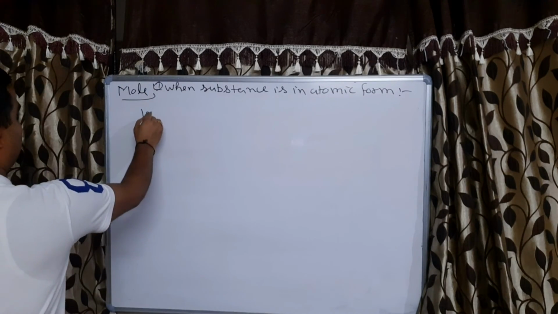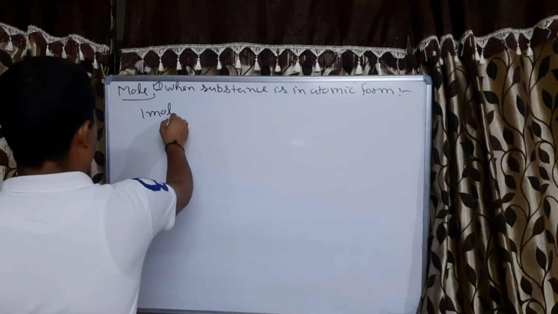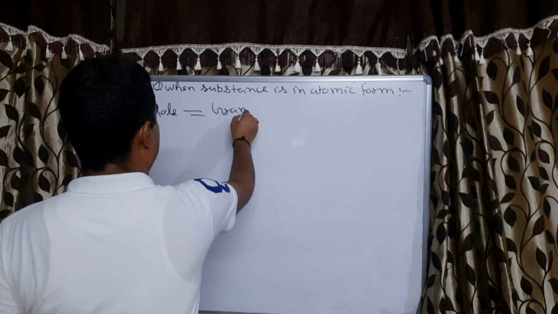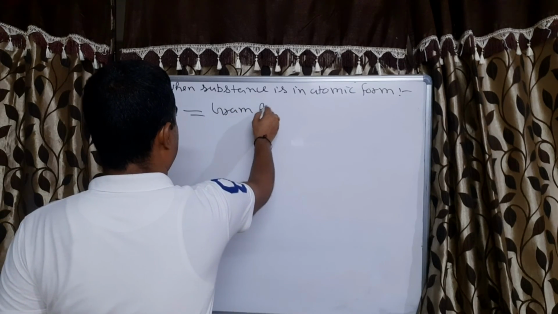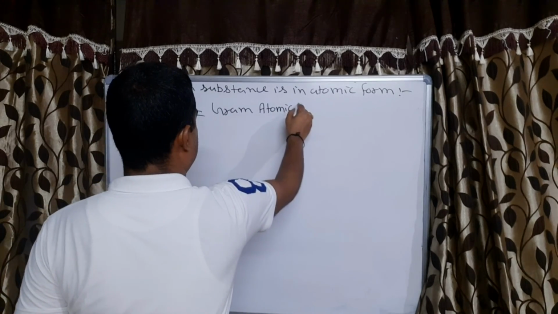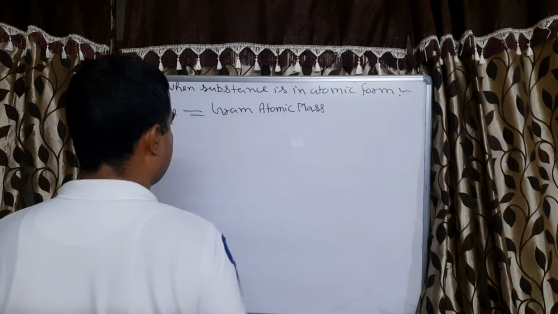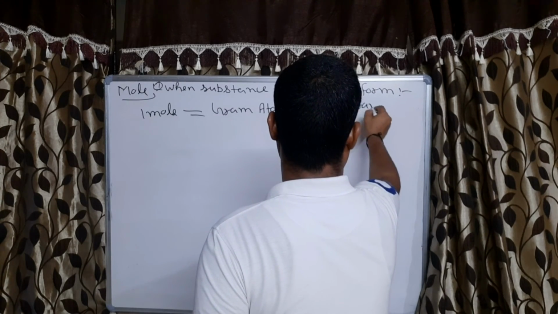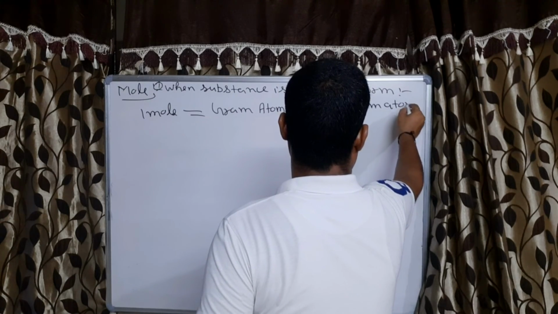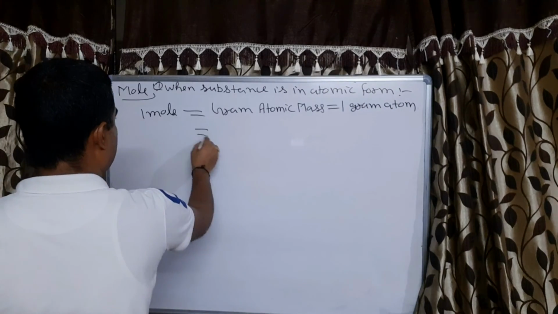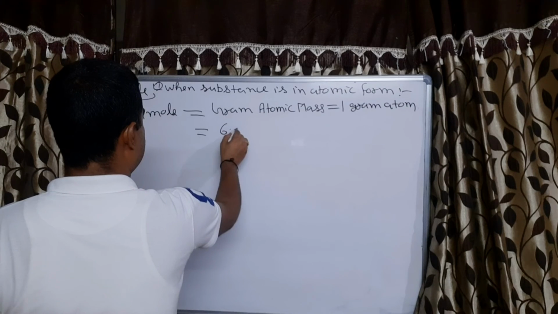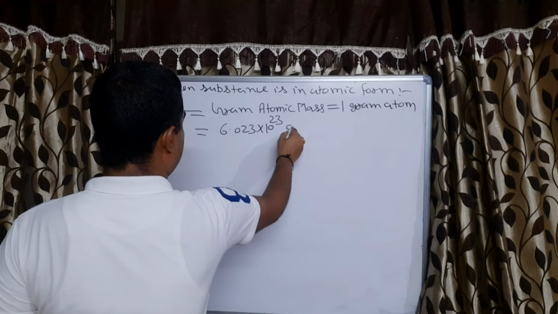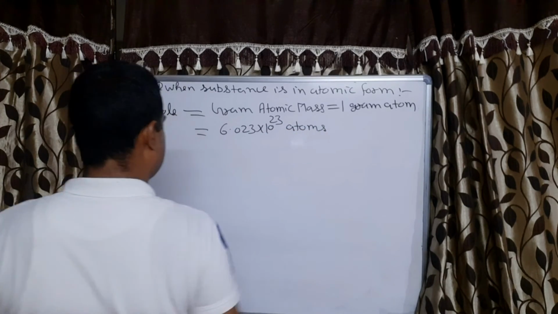Then 1 mole will be equal to gram atomic mass, and as I told you, gram atomic mass is equal to 1 gram atom, and 1 gram atom is having Avogadro number of atoms. So 6.023 into 10 to the power 23 number of atoms, correct?